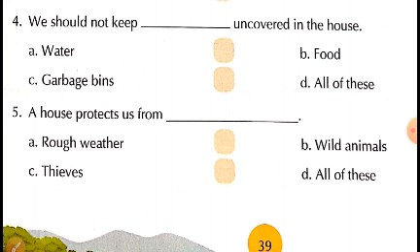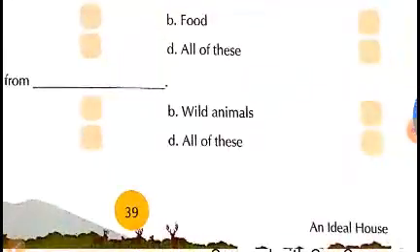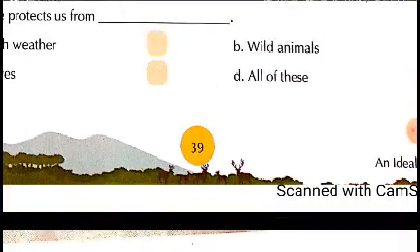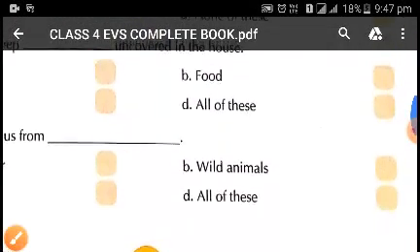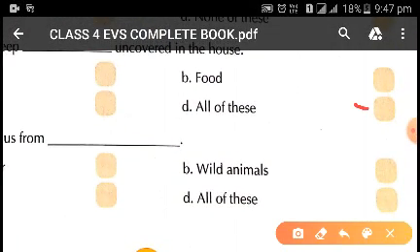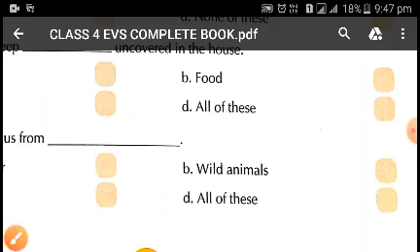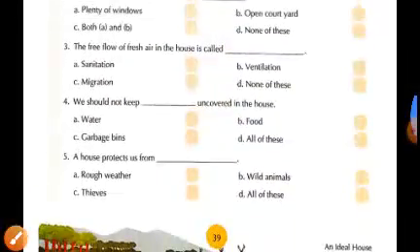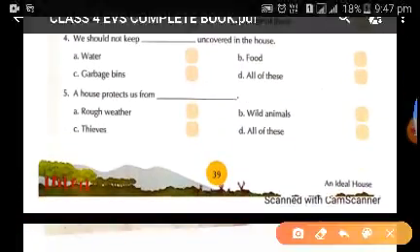Now children, as we have studied in the chapter, we should not keep water, food and garbage bins uncovered. So you will tick in the option that is all of these.